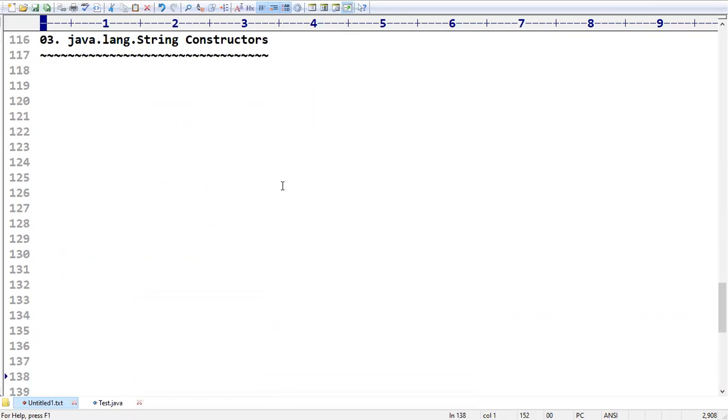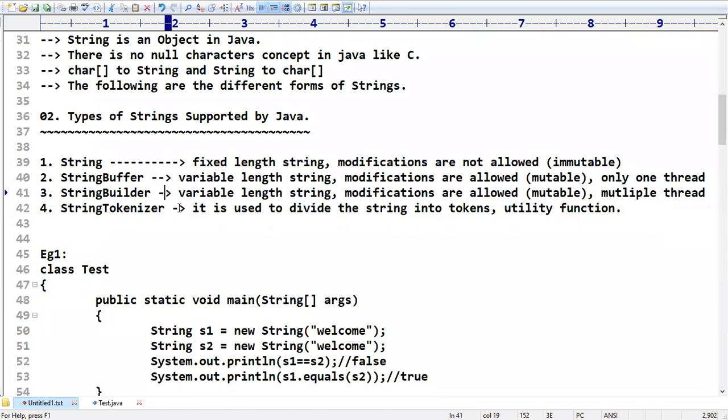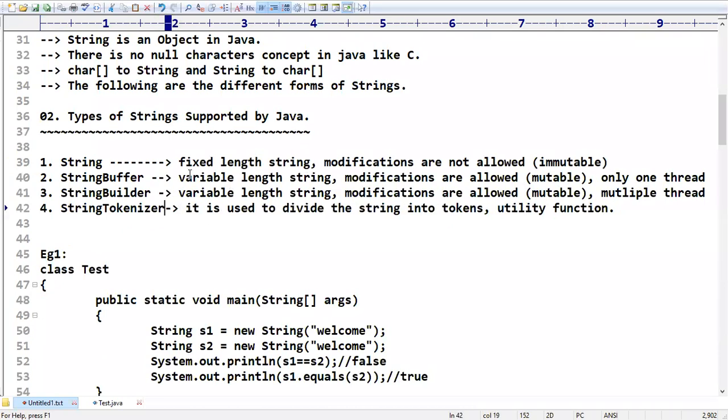Pramod, when do we have to go for string buffer and string builder? I already told the difference, right? You can see it from here. If you want to do any modifications, then you have two concepts: one is string buffer, the second one is string builder. If you don't have any modifications, then you need to go for the string concept.